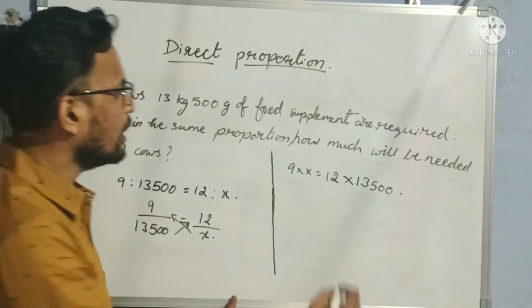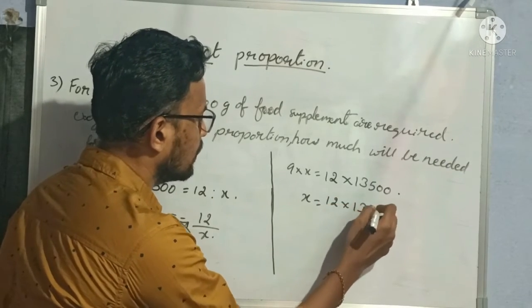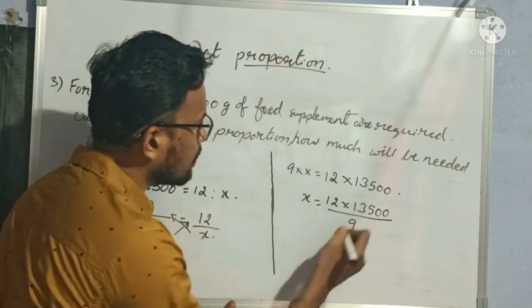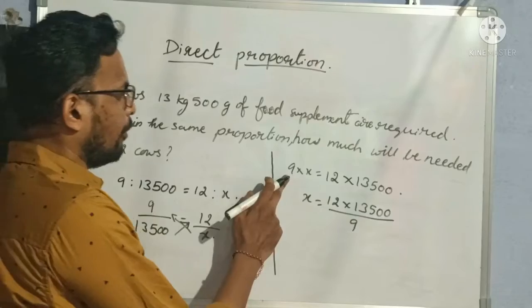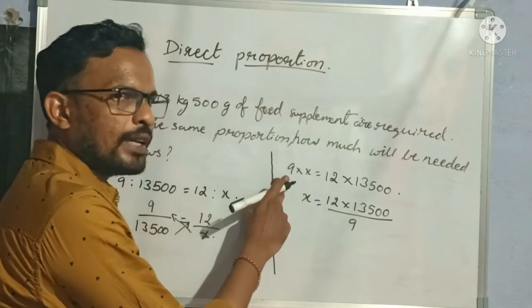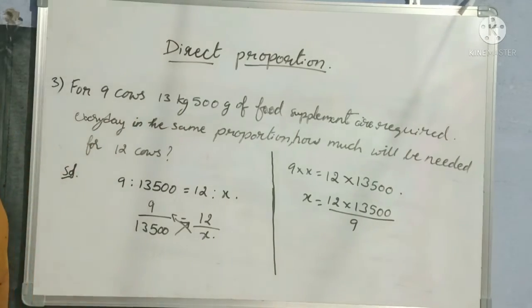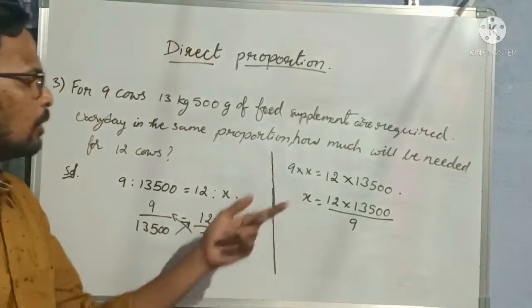Okay. Now we want x. So x is equal to 12 into 13,500 divided by 9. Okay, whenever any quantity is multiplying on the left hand side, then it becomes division on the right hand side. Okay, so 9 table 135, 9 table 12 is not possible.